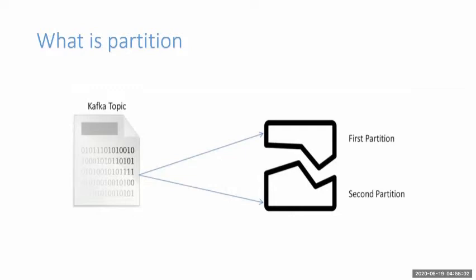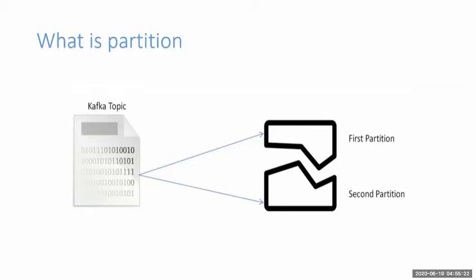So Apache Kafka gives the facility to partition these topics and distribute them among the cluster computers, which are working together, right? It can be done in two or more partitions.